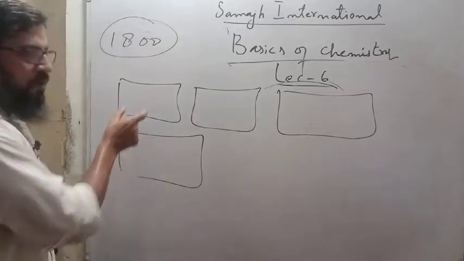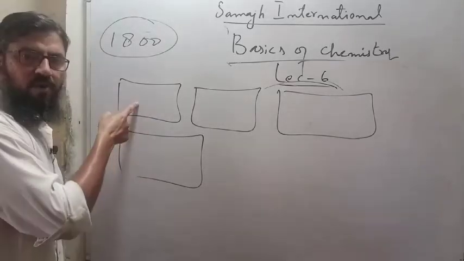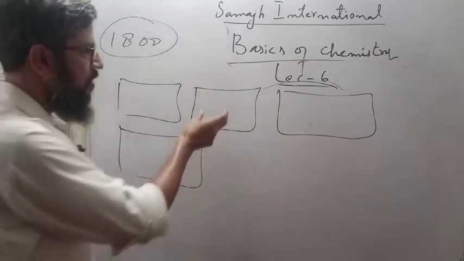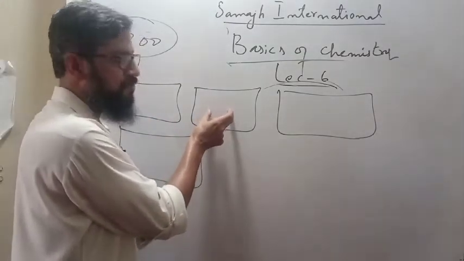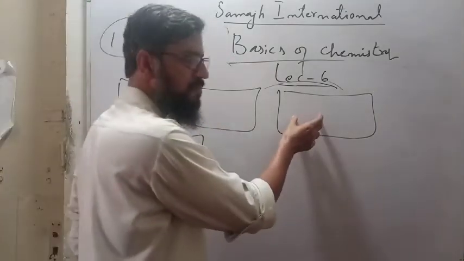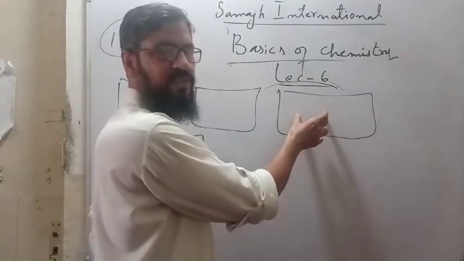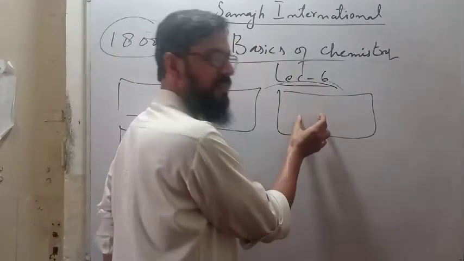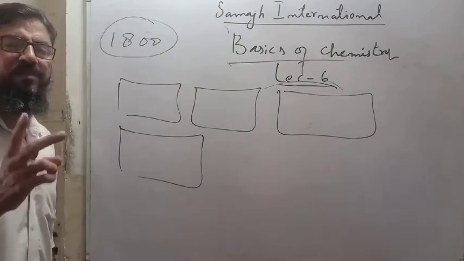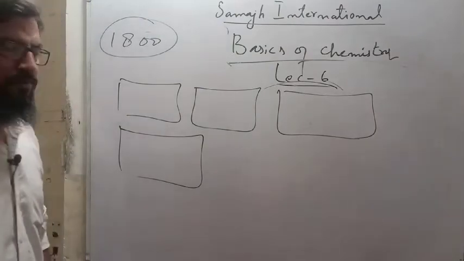All the atoms of the box on which hydrogen is written are similar. All the atoms of the box on which oxygen is written are similar, and all the atoms in the box on which fluorine is written are similar. In which respect? The number of electrons, protons and neutrons. Okay, done.